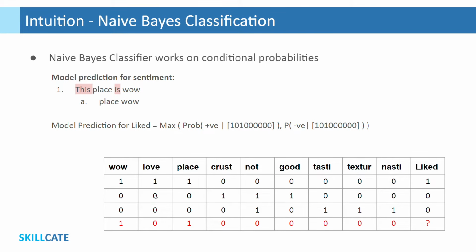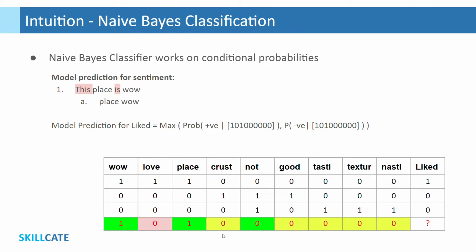Similarly, when token love is absent, review is always negative, depicting a negative sentiment. Likewise for place. For crust, however, review is both positive and negative when this token is absent. With 50-50 chances, we can't take a clear call here. Thus, we would need more data to decide whether crust as a token contributes to positive sentiment or negative.